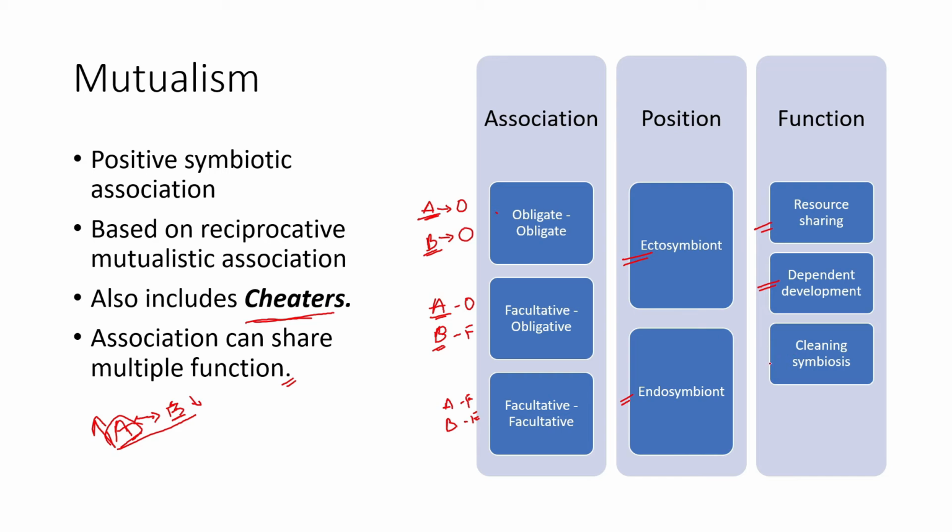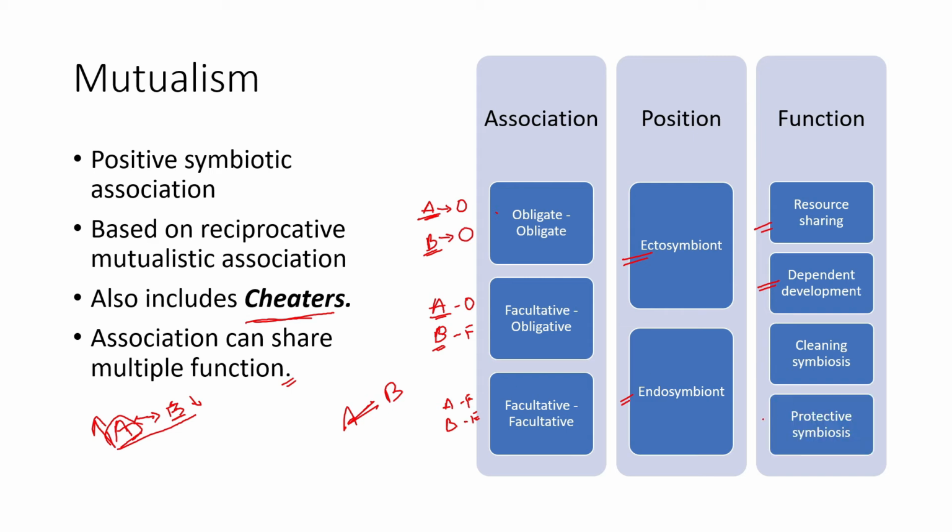Then there is cleaning symbiosis, when one particular species is cleaning the other species. Let's say species A is cleaning species B. That sort of interaction you can see with different birds which clean the small mites off the large herbivores. So the birds are getting fed by the herbivores, whereas the herbivores are getting cleaned. So they are getting freed from parasites or small organisms.